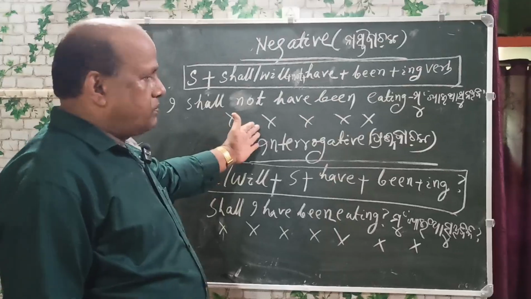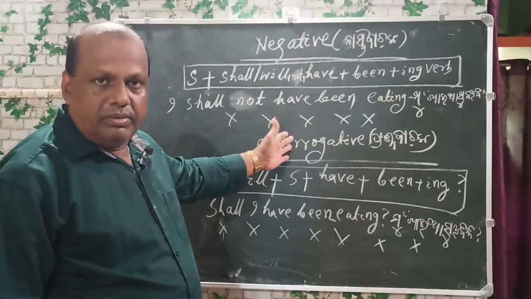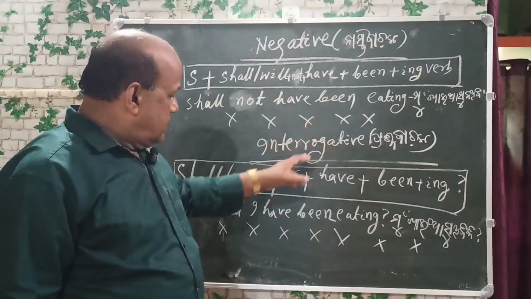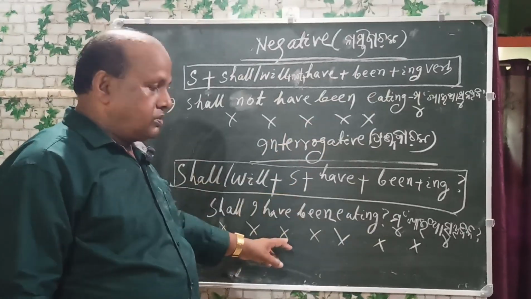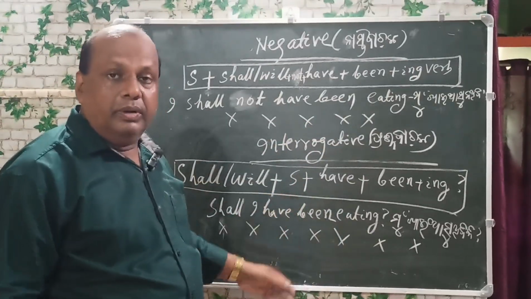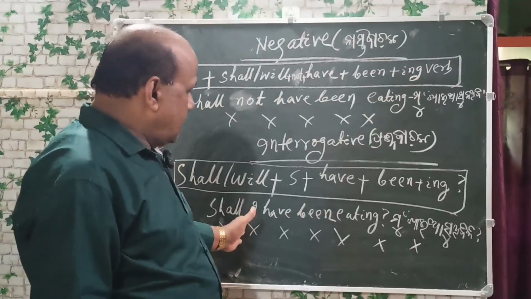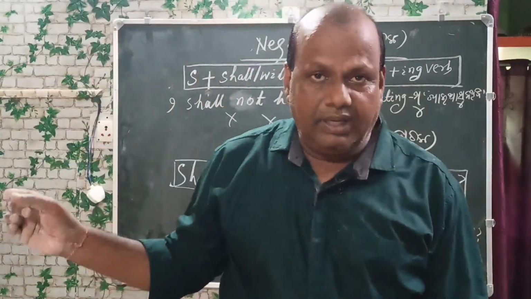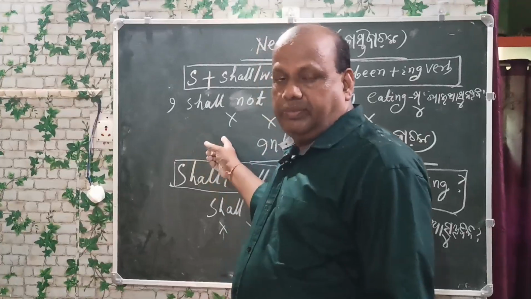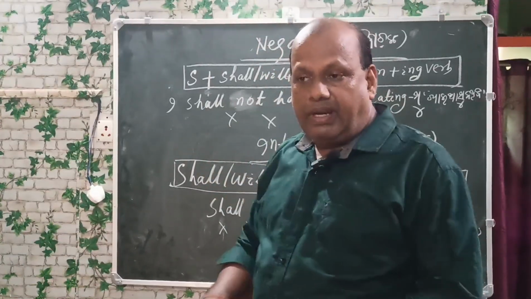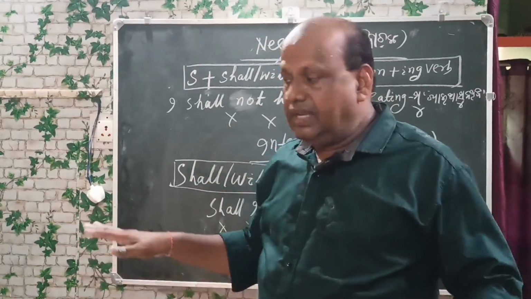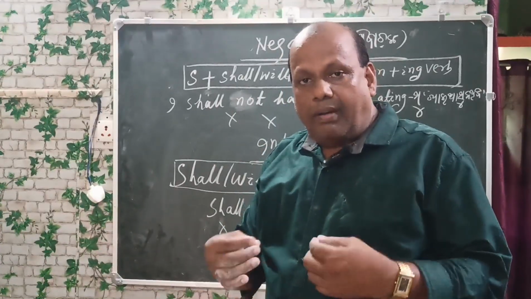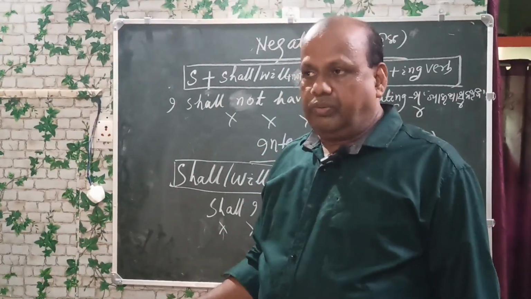Now there are some cross marks and you will write them yourself. This is in the negative form. There are cross marks. In the interrogative form, the cross marks you will have to fill up the gaps. You will have to fill up in your notebooks, and you will keep the tense forms in your notebook, and you completely memorize the sentence patterns, and you apply in your day-to-day life.